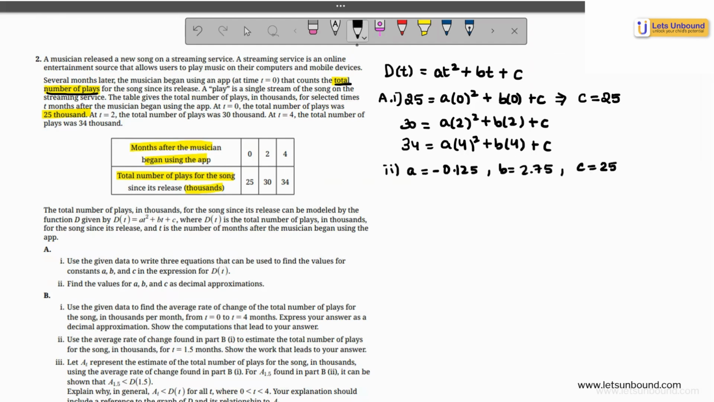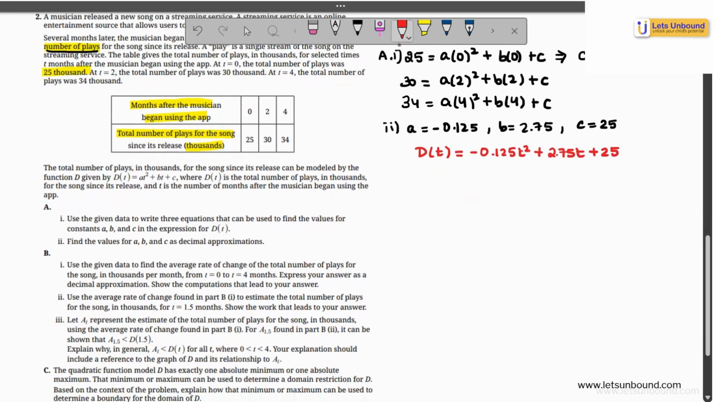I could have solved it analytically, but make effective use of your GDC is what I'd focus on. So what does my model look like? My model now looks like a quadratic model. d(t) is negative 0.125 t squared plus 2.75 t plus 25. So I have found out my quadratic model. Now let's understand the B part of the question.